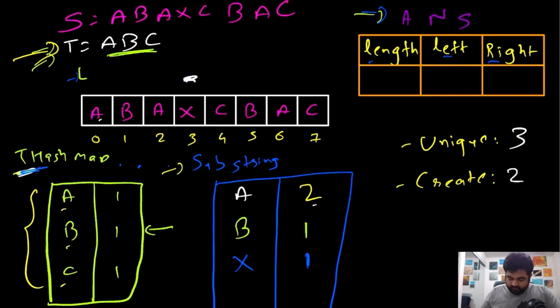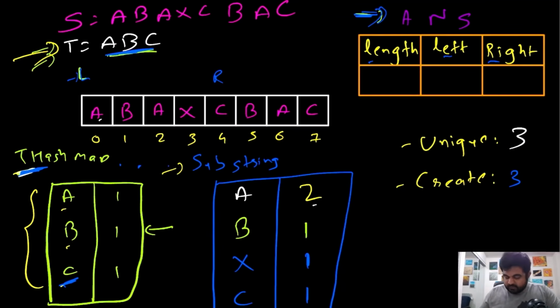Now again we update our value of r. So r is at this position. Because r is at this position, remember that the value of c is actually 1, c was the remaining value inside this t hash map. Now we had 3 unique characters that were needed, and we have already created 3 unique characters inside this given hash map. So now we treat this substring as our answer, because remember we needed to have the values a, b, c, and a, b, c are present over here. This is a, this is b, and this is c inside this given left to right substring. So we have found one potential answer.